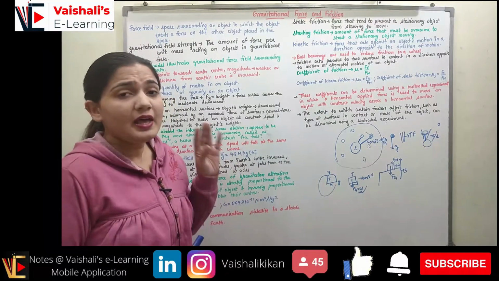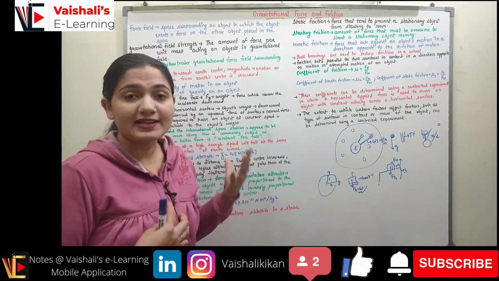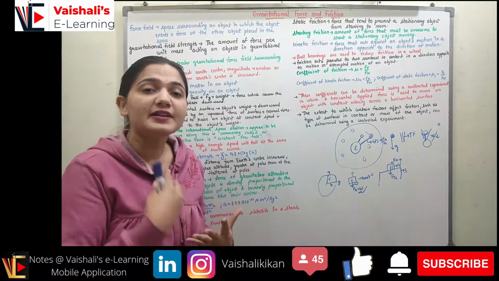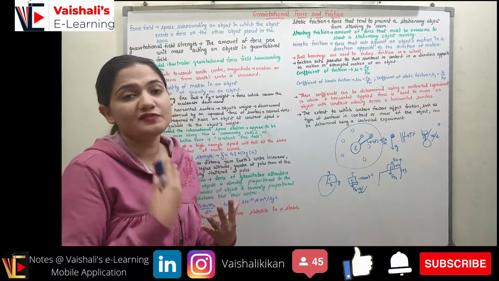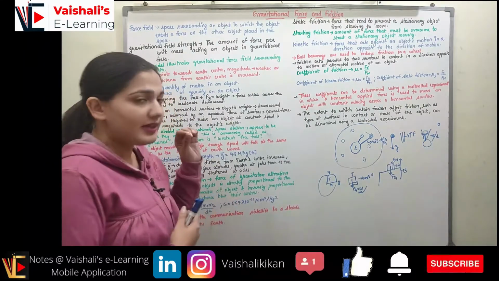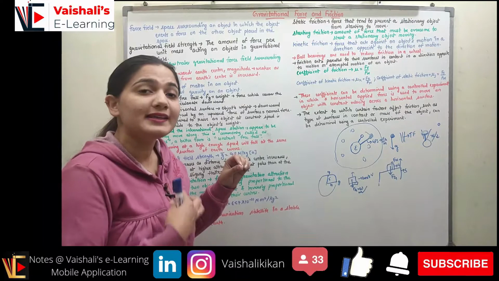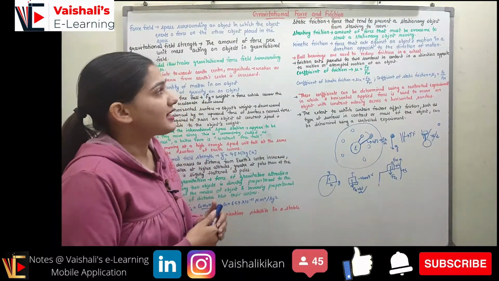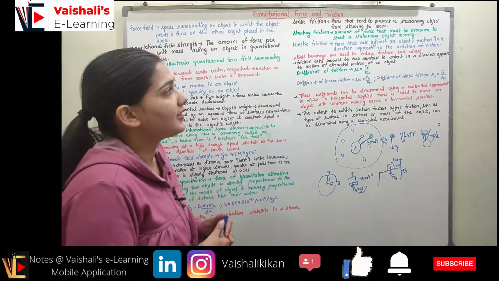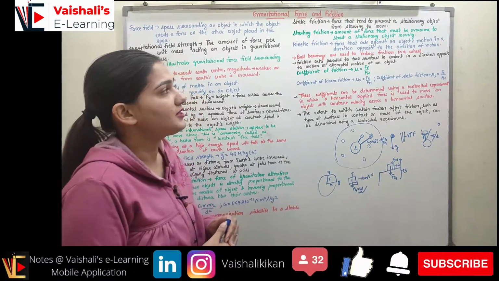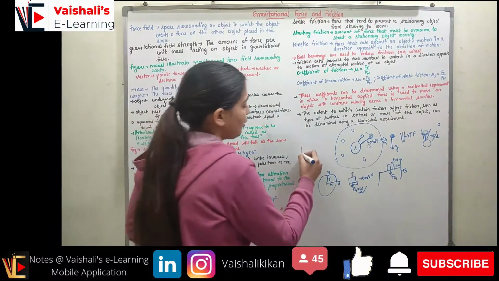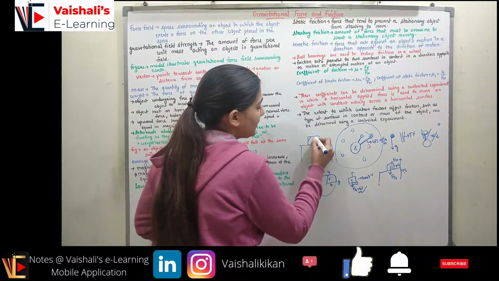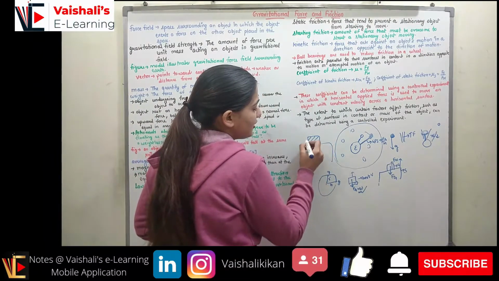Coming to friction. Friction is actually a force which opposes motion. Whenever I intend to move, there is an opposing force which is called friction, right? So when there is a movement, or when there is an intention to move, at both times I will have friction. Coming to static friction. Static friction is a force that tends to prevent a stationary object from starting to move. Say I have a horizontal platform, and this object is placed over here, a stationary object, right?